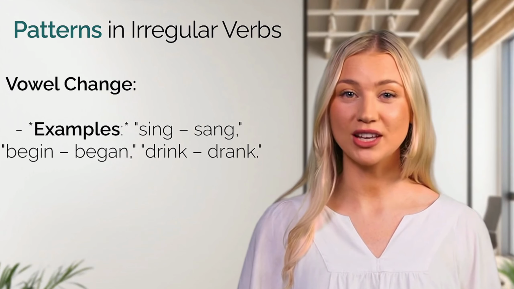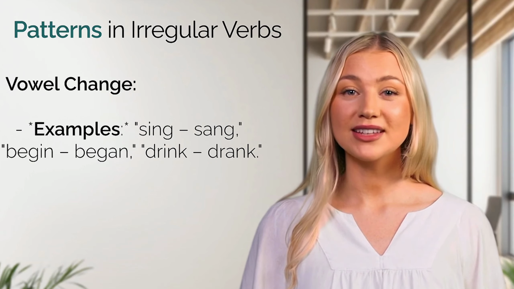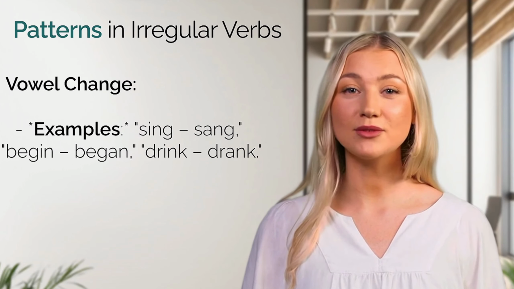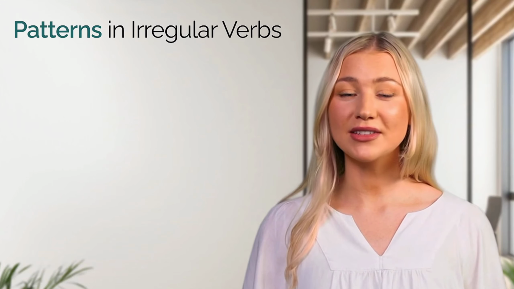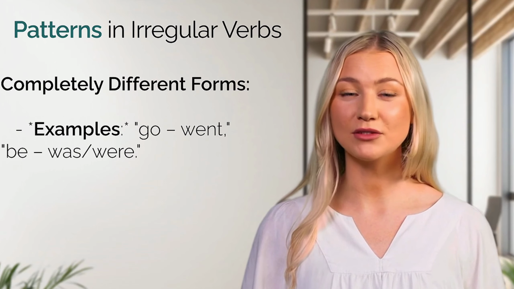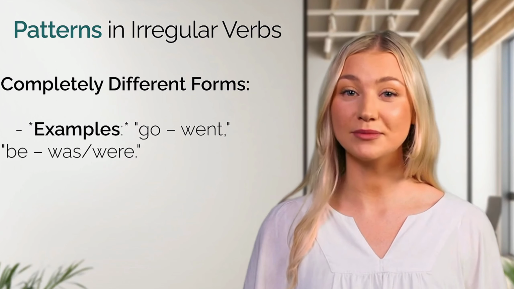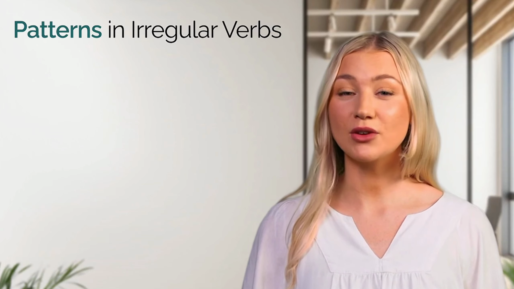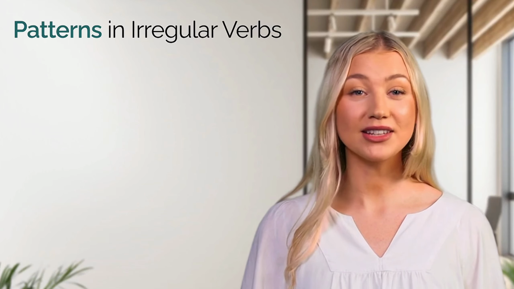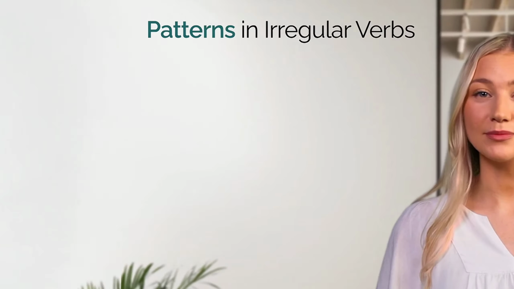2. Vowel change. Examples: sing, sang; begin, began; drink, drank. In these verbs, the vowel in the middle of the word changes. 3. Completely different forms. Examples: go, went; be, was, were. These verbs have completely different forms in the past tense, so they're best learned by heart.